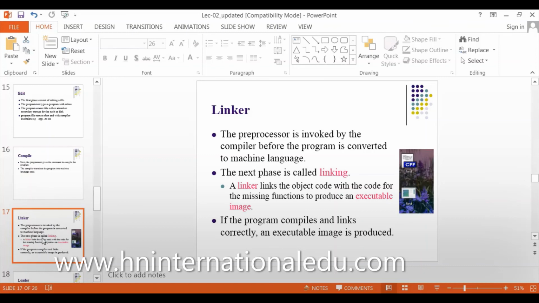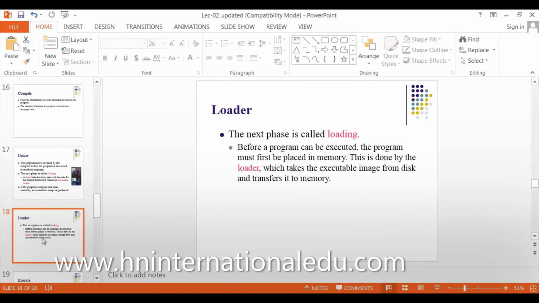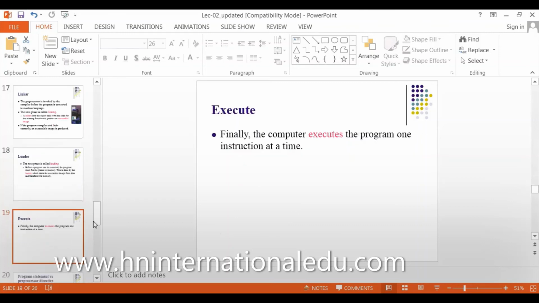So this is what the linking will do. What is the loading? The next thing is the loader. Before a program can be executed, the program must be placed in memory. The program must clear the space in memory where the output will be stored. That is called loading.